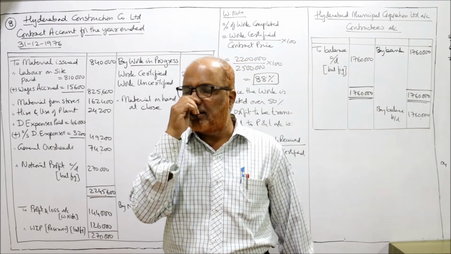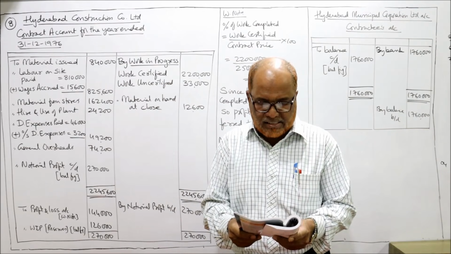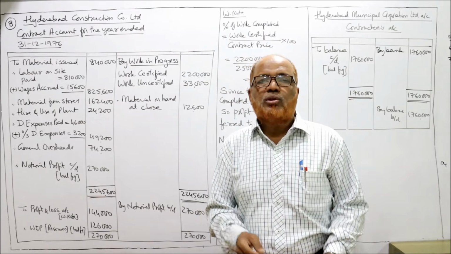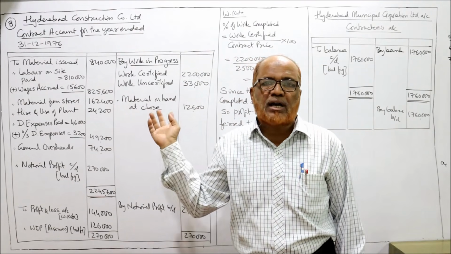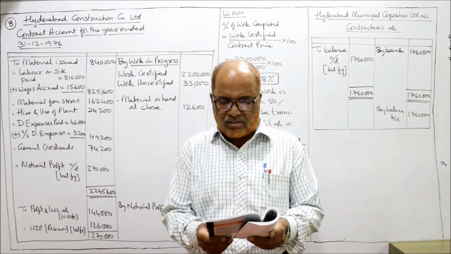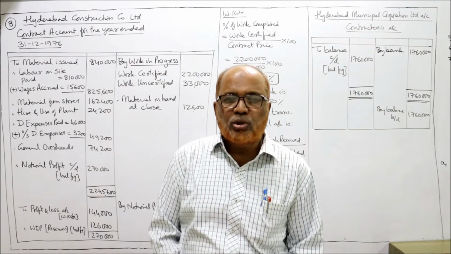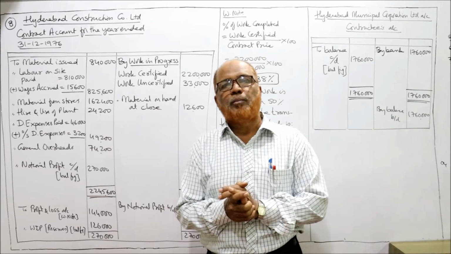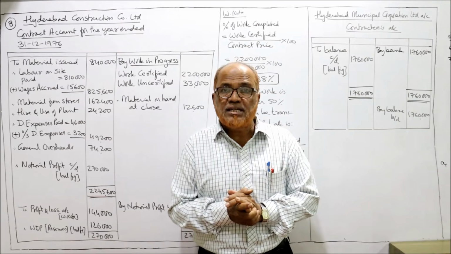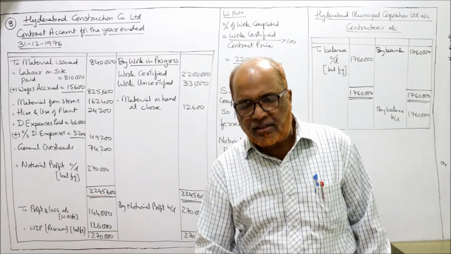Work not yet certified, uncertified work, this will be taken in work in progress. Then amount certified at cost, this is the work certified. So work certified and work uncertified are both given in the problem, we will take them directly. Cash received on account 17,60,000. Prepare contract account and Hyderabad Municipal Corporation account. So it is asking you to make two accounts. First account is the contract account. Second account is the contractee's account, Hyderabad Municipal Corporation. These are the contractee. So first we'll make the contract account.